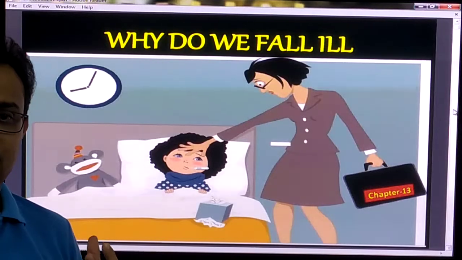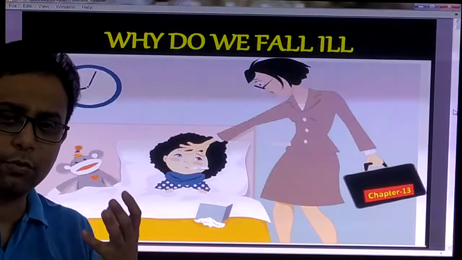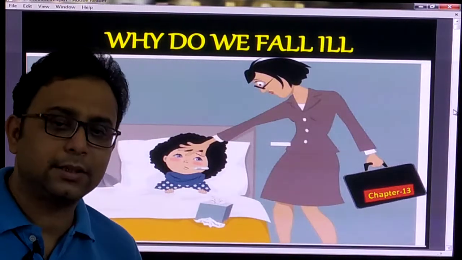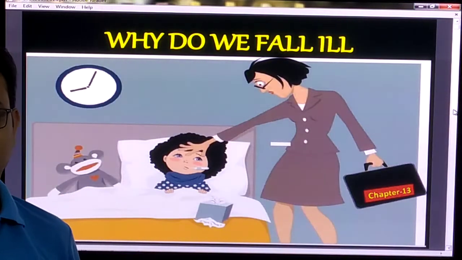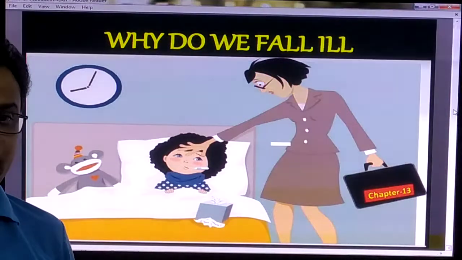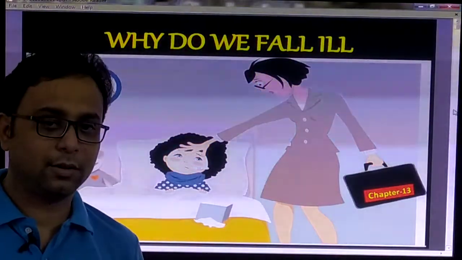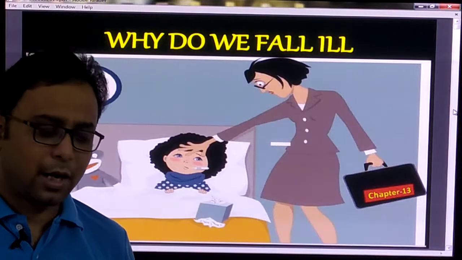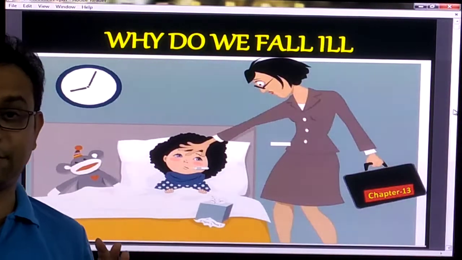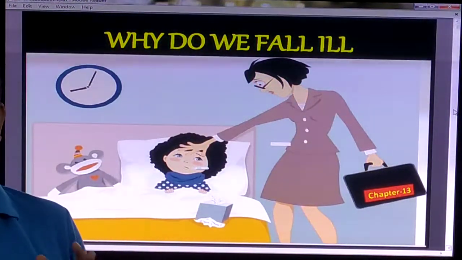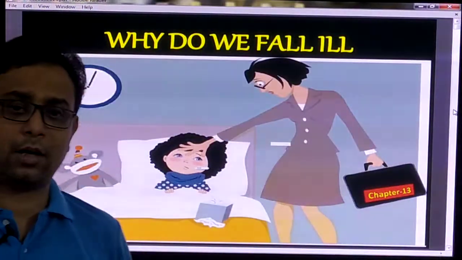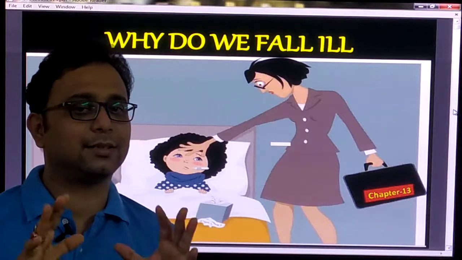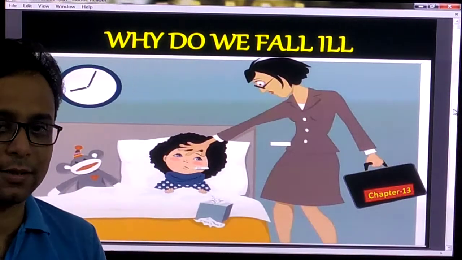So what is health, why do we feel some illness, why are some diseases happening, what is the causative agent, and why are diseases caused? All these things we discuss in this chapter, and also the different preventive measures that must be taken to prevent these diseases. We discuss this in this particular session.